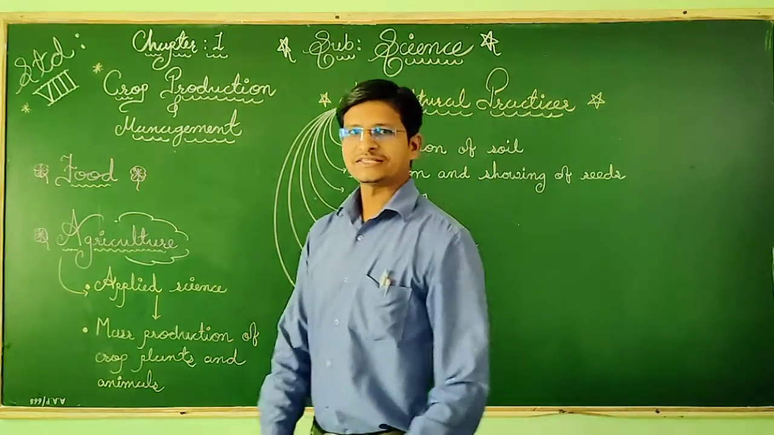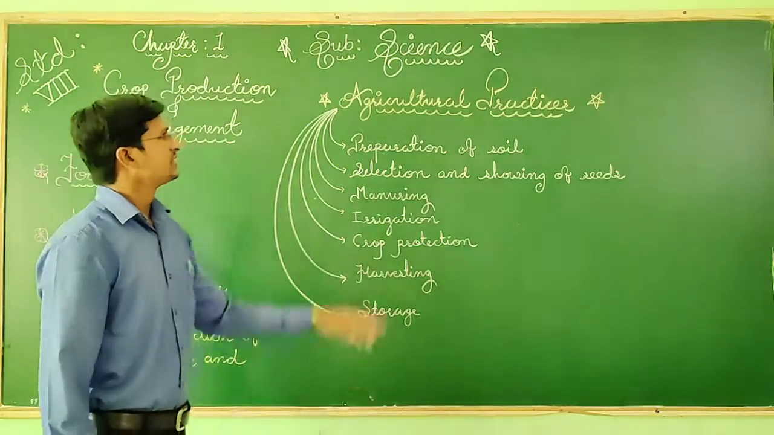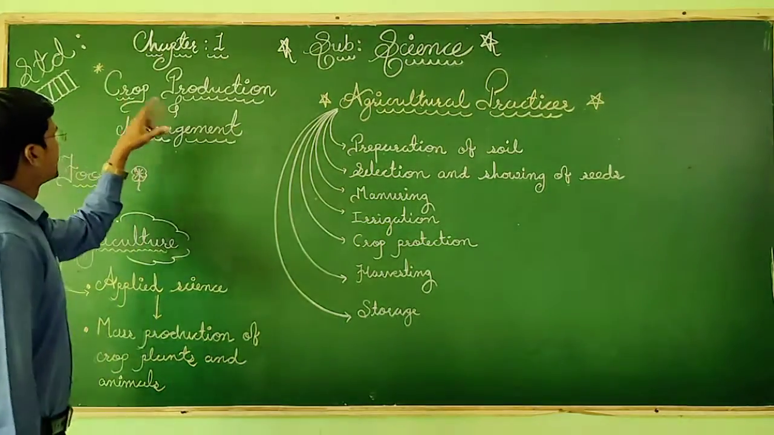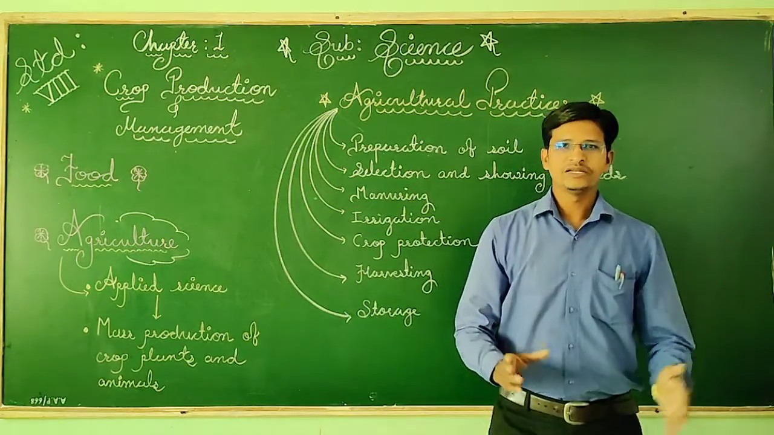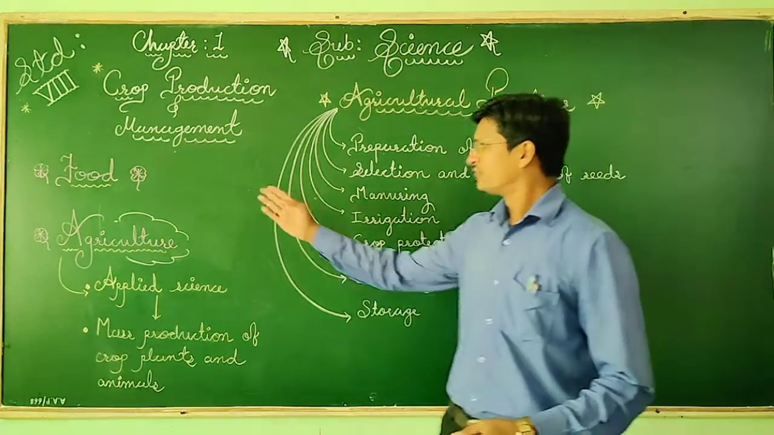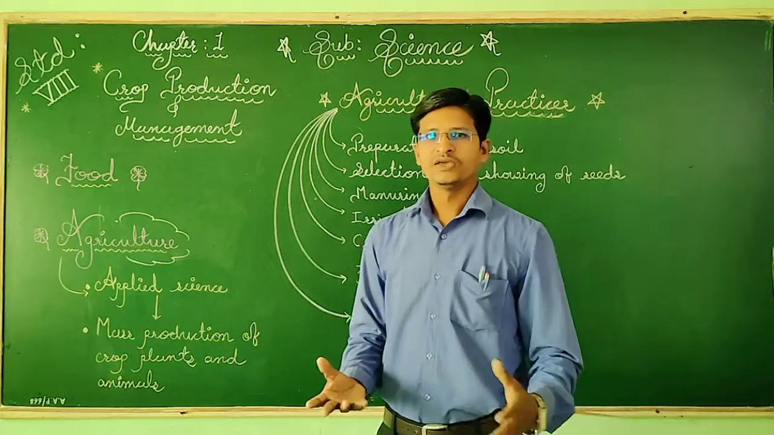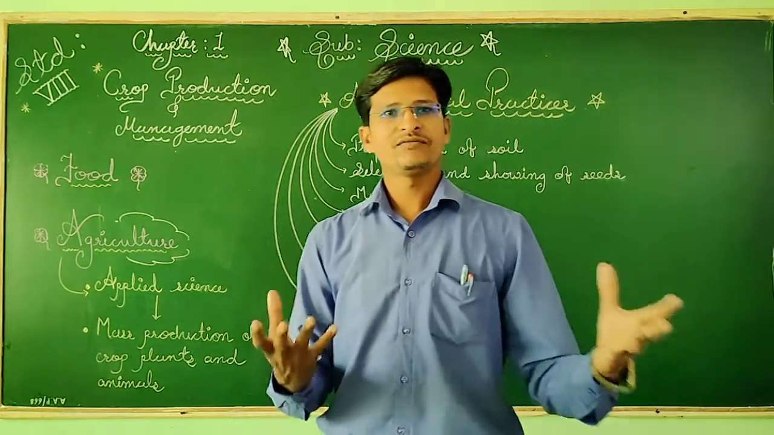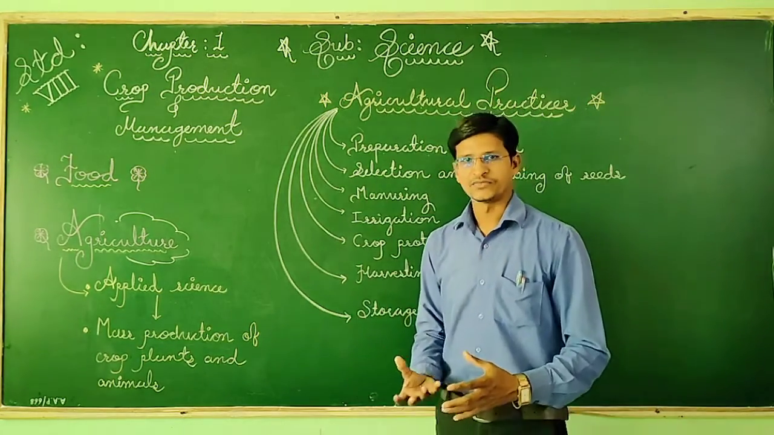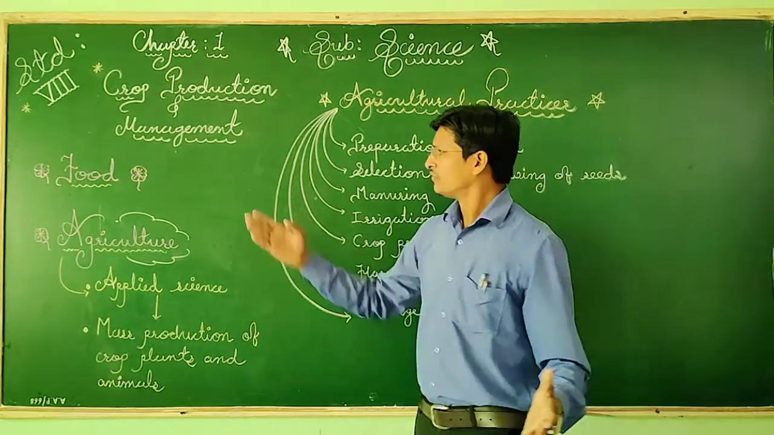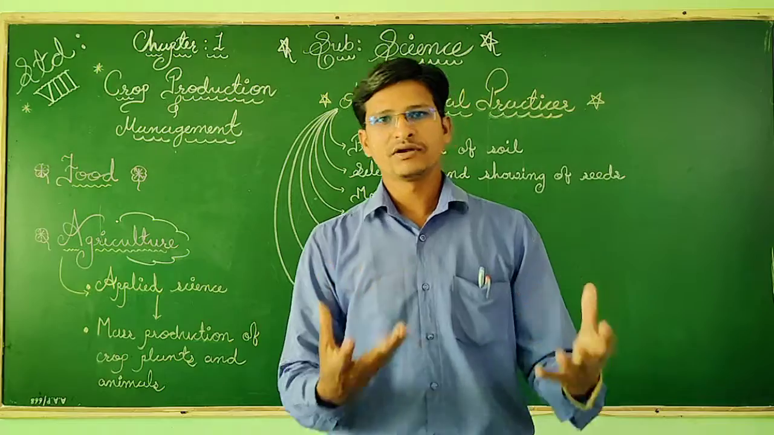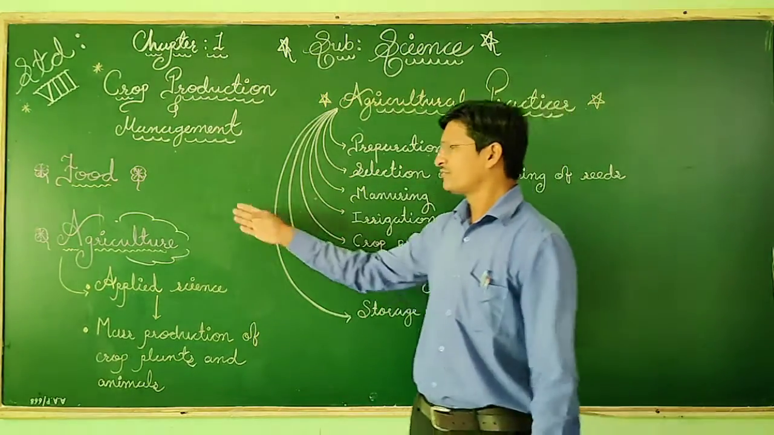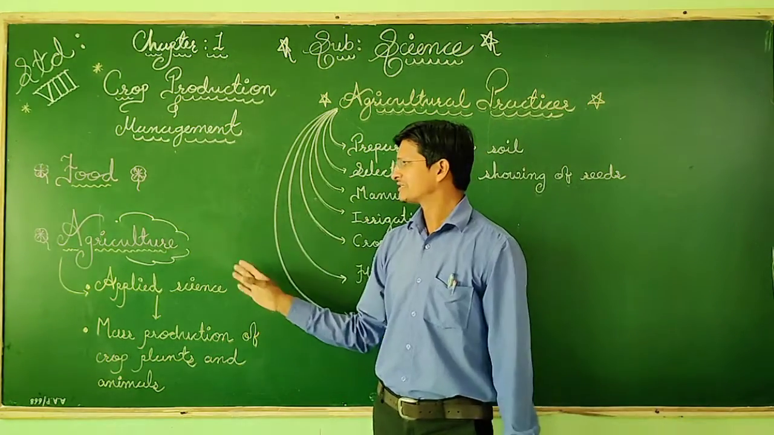So, as we have already started our chapter number 1 in our science, chapter number 1 is crop production and management. Yesterday we discussed the importance of food, why food is important, what the necessity is and why food is our necessity. If you want to live, we need food. Food gives us energy, food maintains our body balance. So that's why food is very important, that we have discussed.